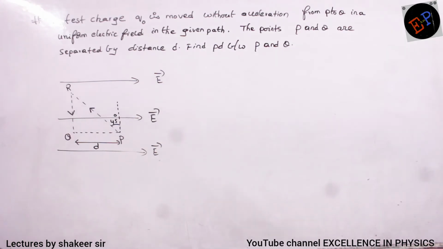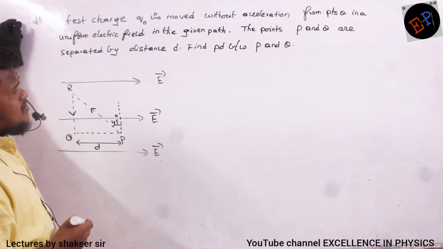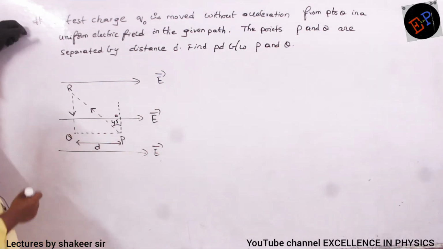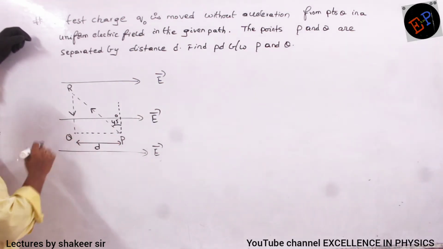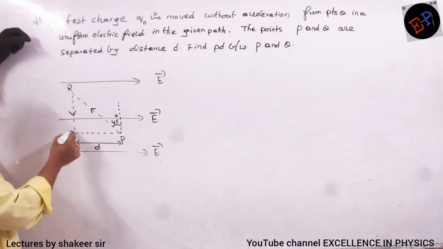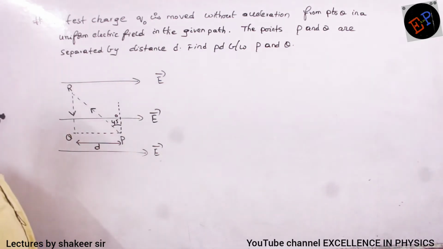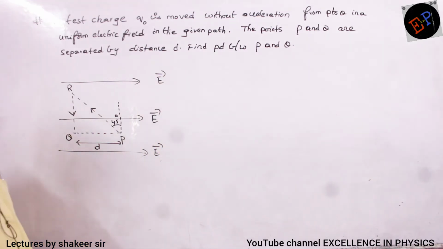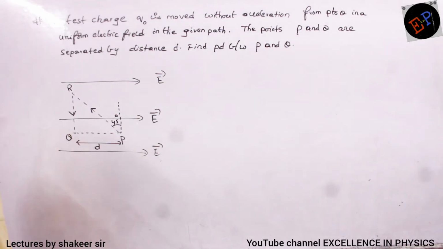Sima. So, a test charge Q0 is moved without acceleration from P to Q in a uniform electric field in the given path. What is the path given here? We are starting from P, directly we are not moving up to Q. Okay? So, first of all, we are moving up to R, then from R I am moving to Q. That is what is happening. So, therefore, in this condition, we are supposed to calculate what is the difference in potential between P and Q. Potential difference between P and Q, we are supposed to find out. Are you able to understand?